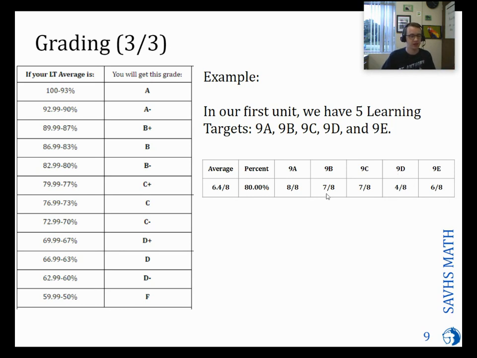This 7 and this 7 right here, these mean basically they really got it pretty well. And then this 6 means that they're kind of there, but they're missing some really important details about how that learning target works. The 8 means they nailed it. They totally got it really well. These 5 numbers, the 8, the 7, the 7, the 4, and the 6, they average to a 6.4 out of 8. 6.4 out of 8 is 80%, and we can look at the scale and say that 80% is a B minus. And that's kind of just the normal grading scale that you're used to seeing.